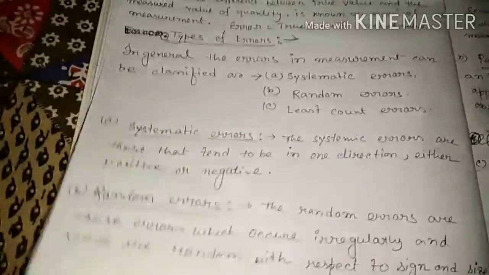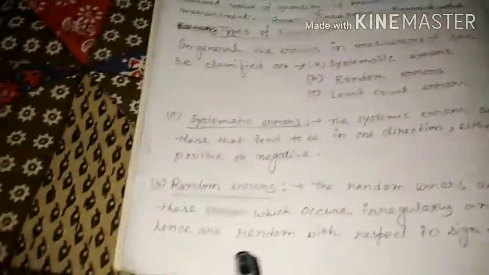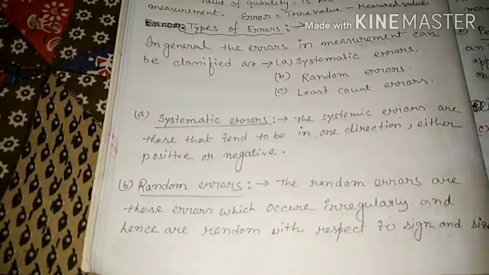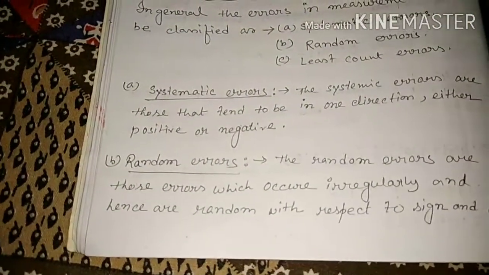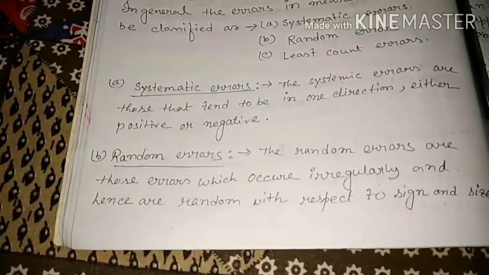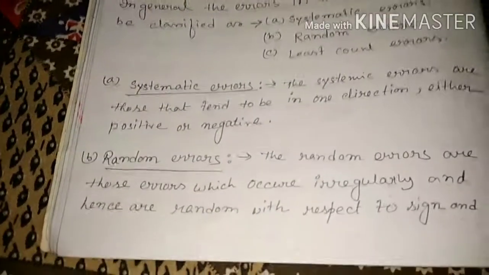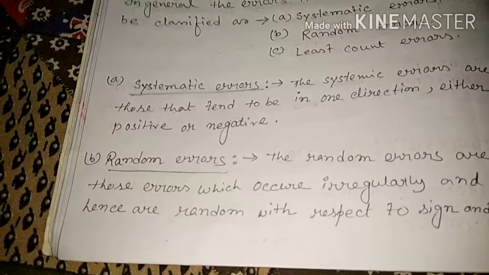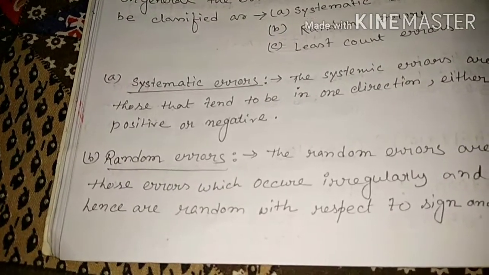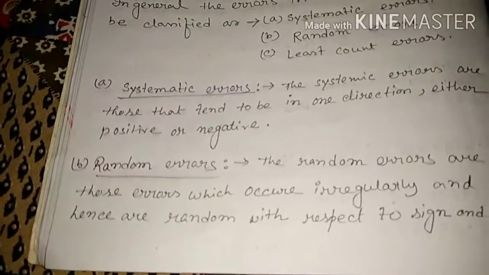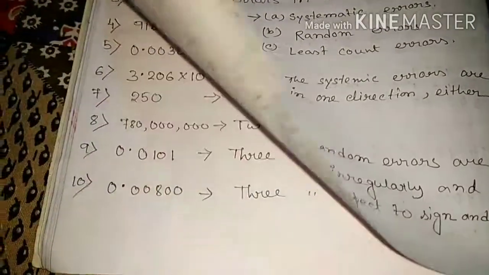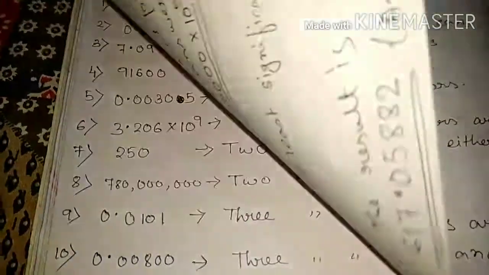Okay, that is the systematic error, we understand. Now the random error. What is a random error? Random errors are those errors which occur irregularly and hence are random with respect to sign and size. That means the errors which occur irregularly and at random in magnitude and direction are called random errors.